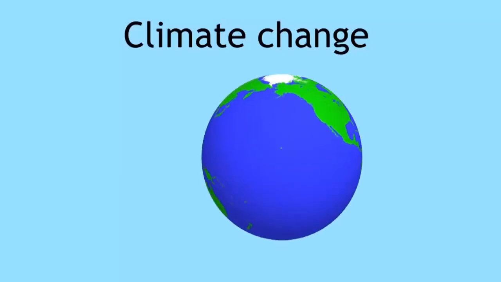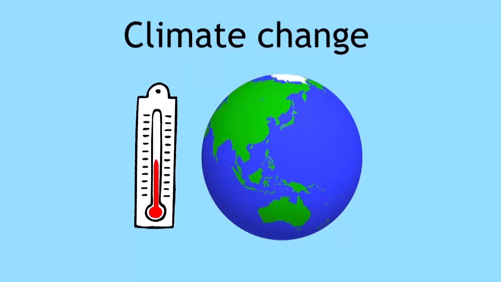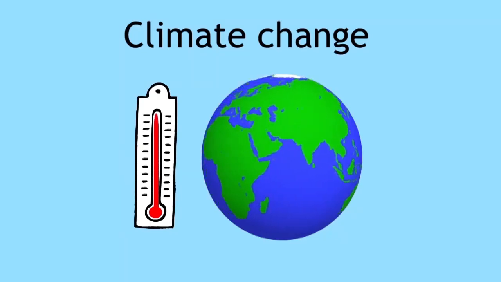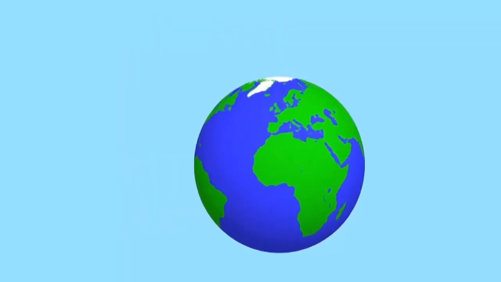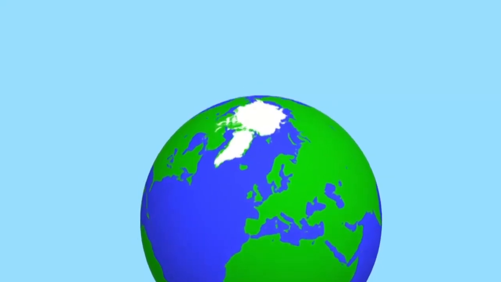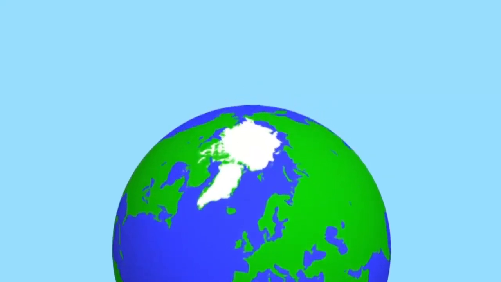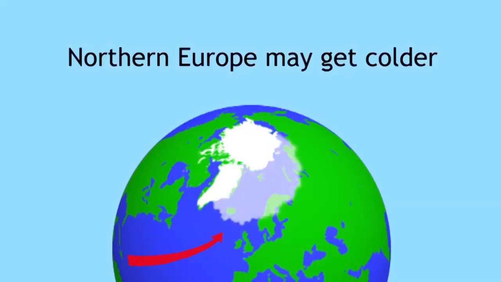Climate change. Although the greenhouse gases are causing average global temperatures to rise, there will be places, such as the northern polar regions, where the rise will be much more drastic than in other places. Some models suggest, for example, that the Gulf Stream, which keeps Western Europe relatively warm in winter, may not reach so far north. As a result of this, Northern Europe may actually get cooler as the planet warms.